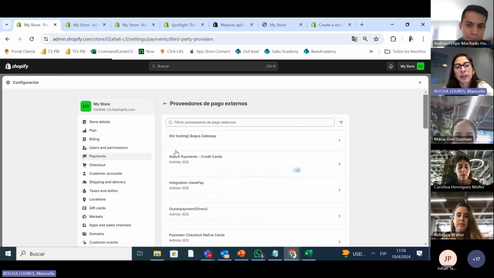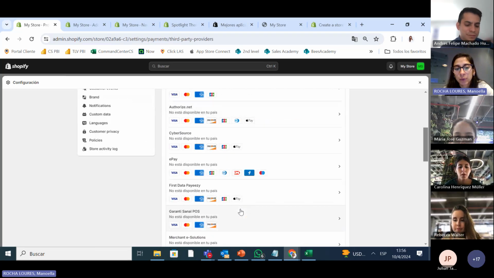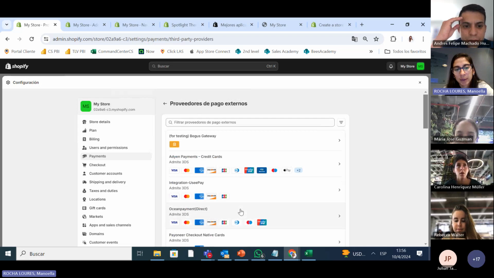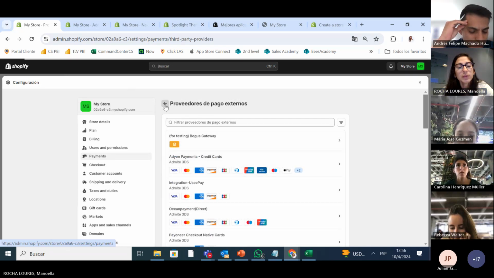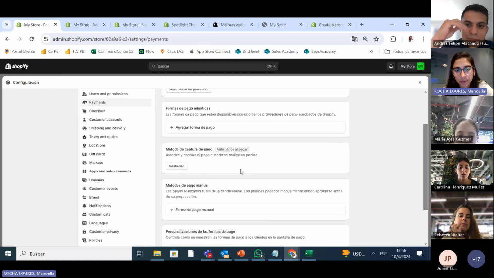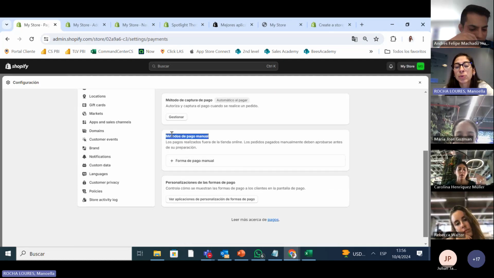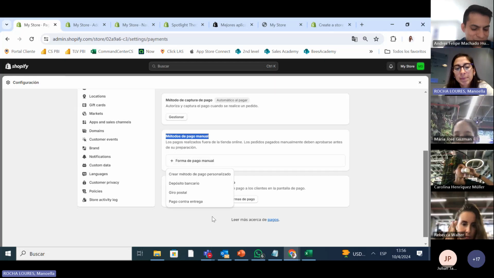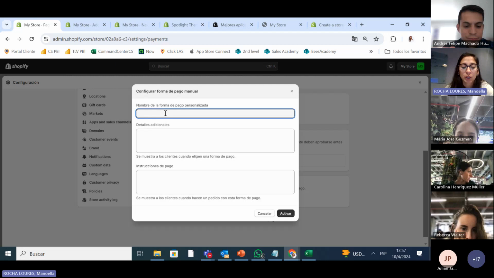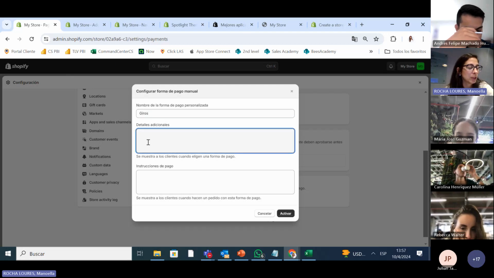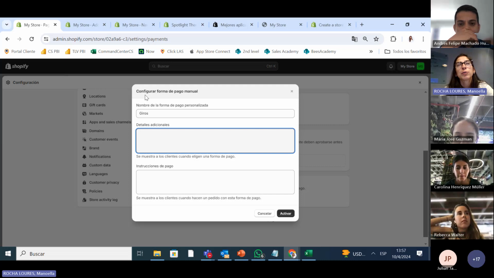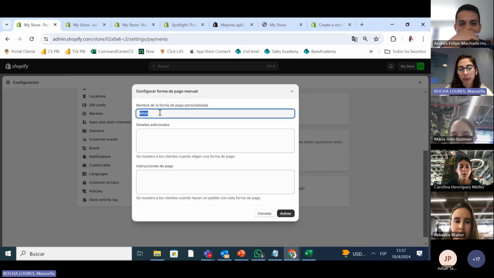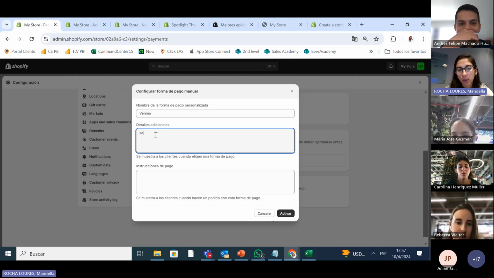Here you can select the provider. It already gives you a bunch of providers, and it depends on the country that you have. If you don't want to use any of those providers, you can create your manual type of payments. For example, in Paraguay, we use a lot of what we call giros, which means payments with our cell phones from the bank. Pix you use in Brazil. In the United States, you use Venmo. There are other platforms that you use for payments. So here you can put Venmo, for example, and you explain what Venmo is.